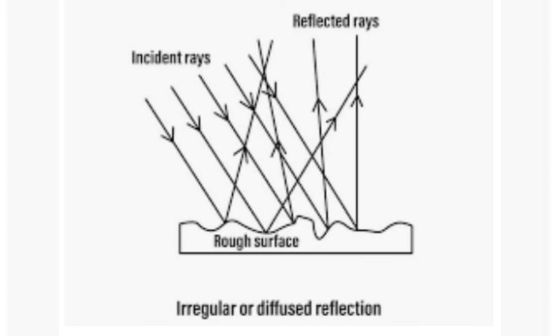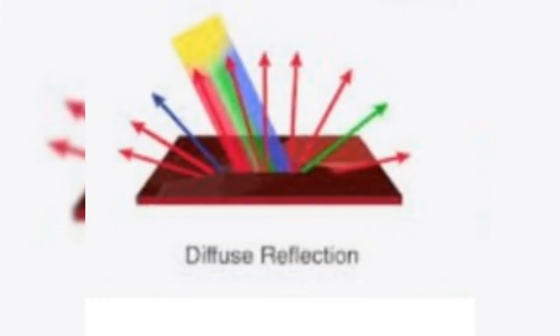Most of the objects around us cause diffuse reflection of light and scatter the light falling on them in all directions. We can see the objects only because they scatter light rays falling on them in all directions. Means we can see the object due to diffuse reflection of light. For example, a book lying on the table can be seen from all parts of the room because of diffuse reflection of light.